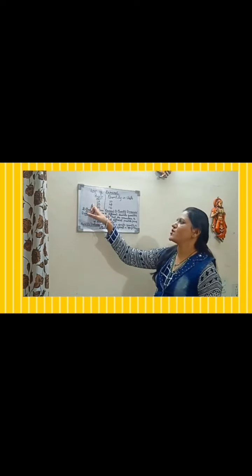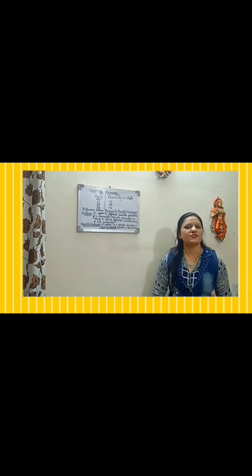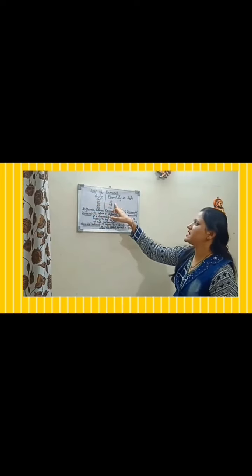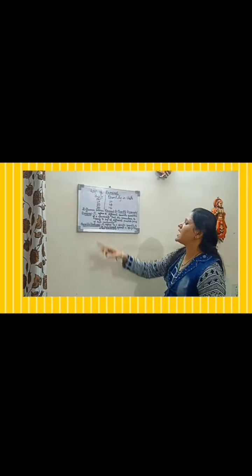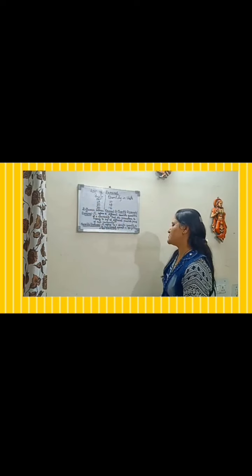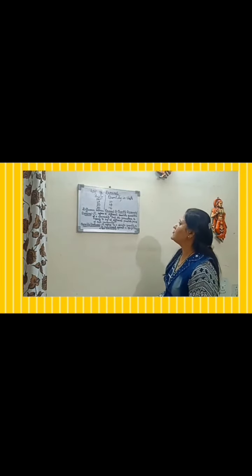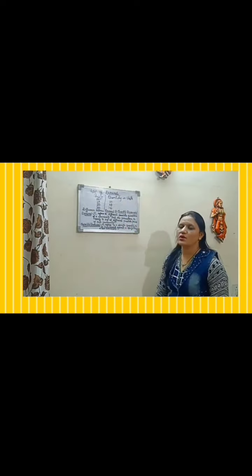This is the price of a commodity X in rupees and this is quantity in units. If the price of commodity X is 10 rupees, then we will purchase 10 units of that particular commodity. And if the price of the commodity is 20 rupees, then we will purchase 8 units. And if the price increases up to 30 rupees, then we will purchase 6 units of that particular commodity. So all these combinations of price and quantity are called demand.